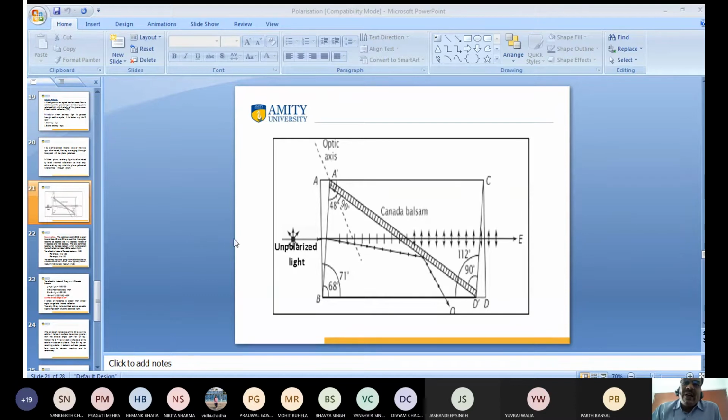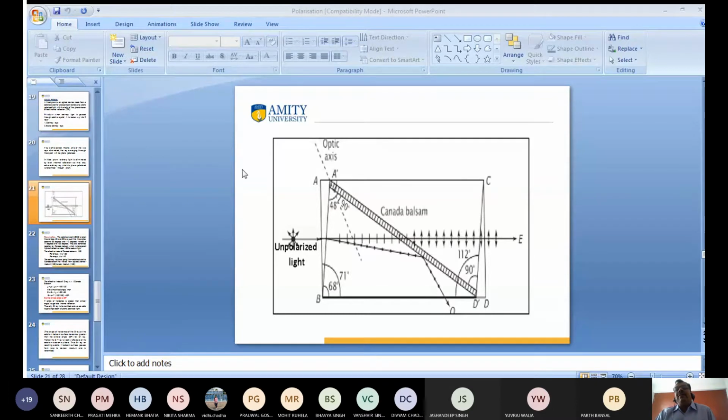The unpolarized light passes from here. At this surface, the ordinary light is divided into two parts: one is the extraordinary ray and another is the ordinary ray. Because this is cemented, due to total internal reflection, the ordinary ray is reflected in the same medium, and the extraordinary ray passes through this crystal.